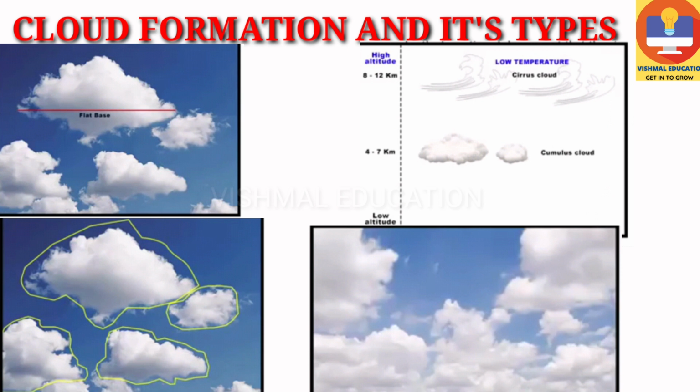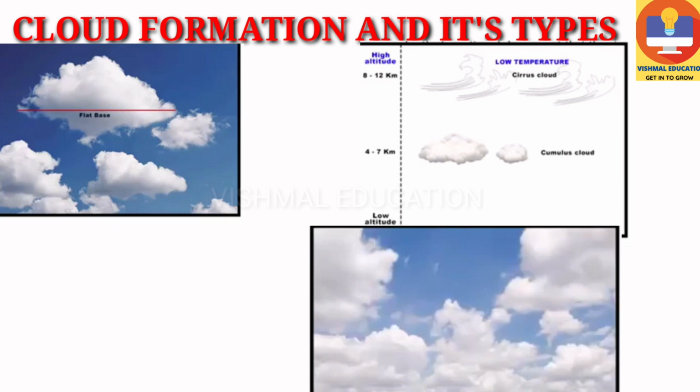But remember that these clouds exist in small patches. So if they come close and combine to form a very big cloud, there is a chance of raining heavily. And one more thing we need to understand here is that cumulus clouds are bigger than cirrus clouds. That means more water vapor, more water droplets or ice crystals exist within these cumulus clouds. So this is what we call the second type of cloud, the cumulus cloud.